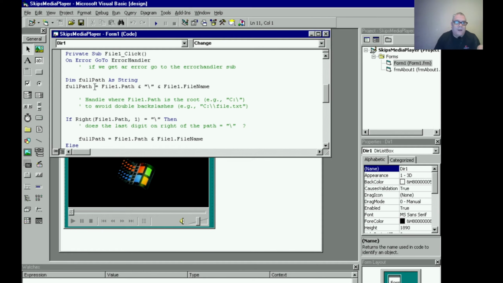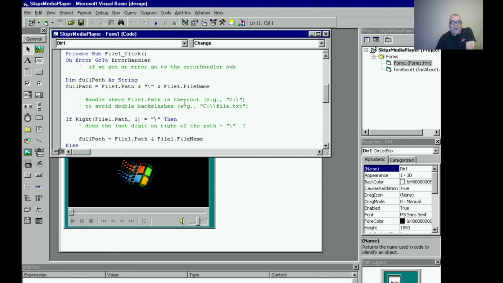So we take the file path, the full path name, which, once you click on it, is going to give the full path, and if it's not an error, it's going to go ahead and put this backslash in there, and the file name, right? But if the very end of the string has a backslash, then we don't want a double backslash. So that's why it says, does the right character have a backslash? Then we just add file path and file name. So if it's an error, what happens is it just jumps down, okay?